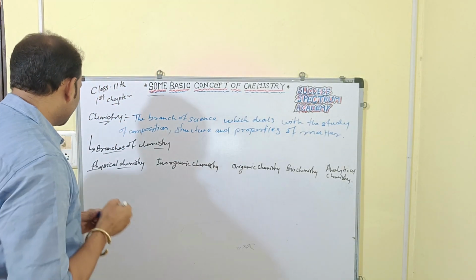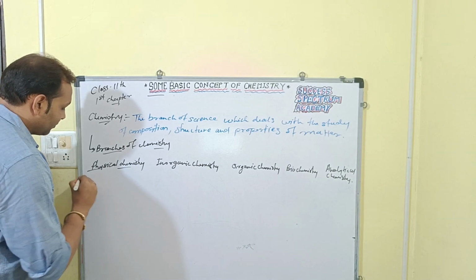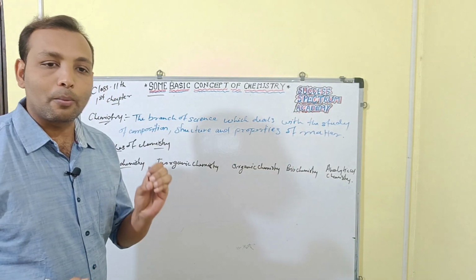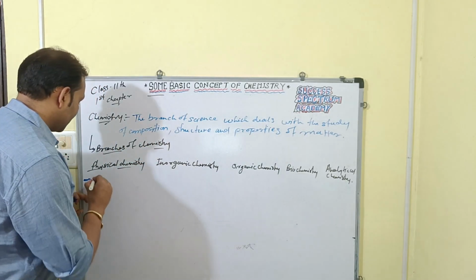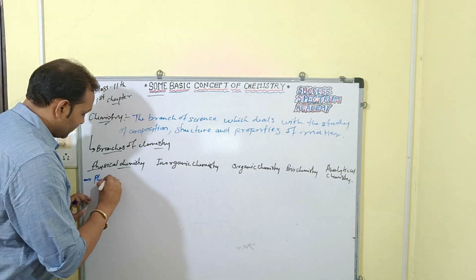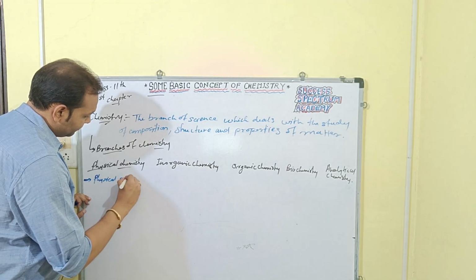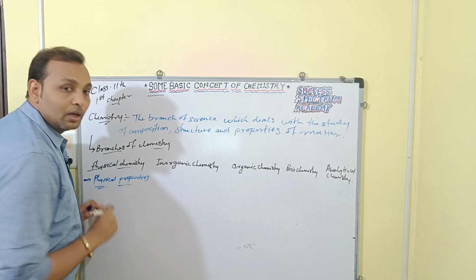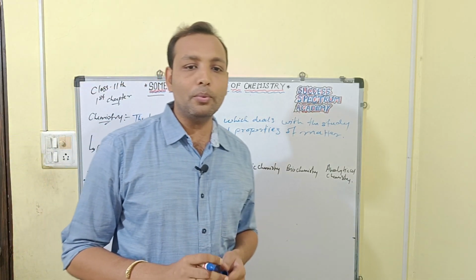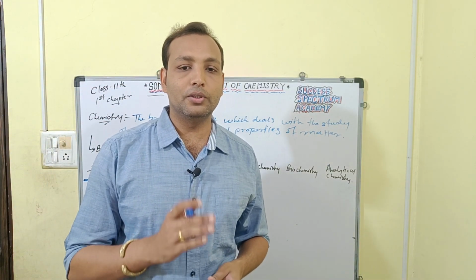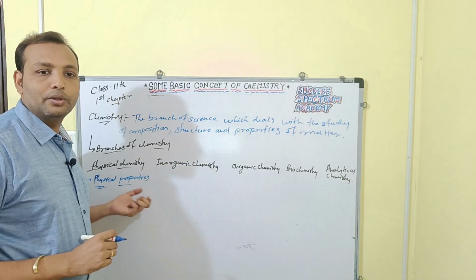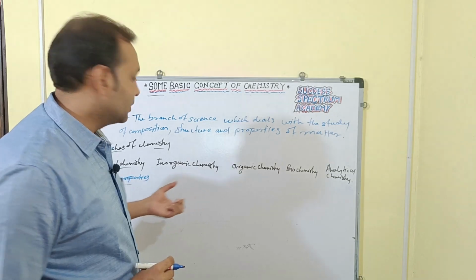Physical chemistry is the branch of chemistry which deals with the study of physical properties of compounds or elements, right? Physical properties of a substance depend on the influence of their chemical structure, properties and reactions.